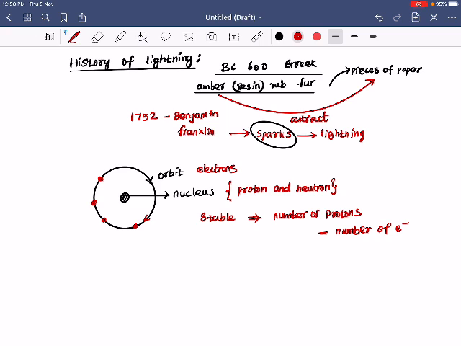For example, if I take carbon, carbon has atomic number 6 and mass number 12. This is called the atomic number, and the atomic number states the number of protons.